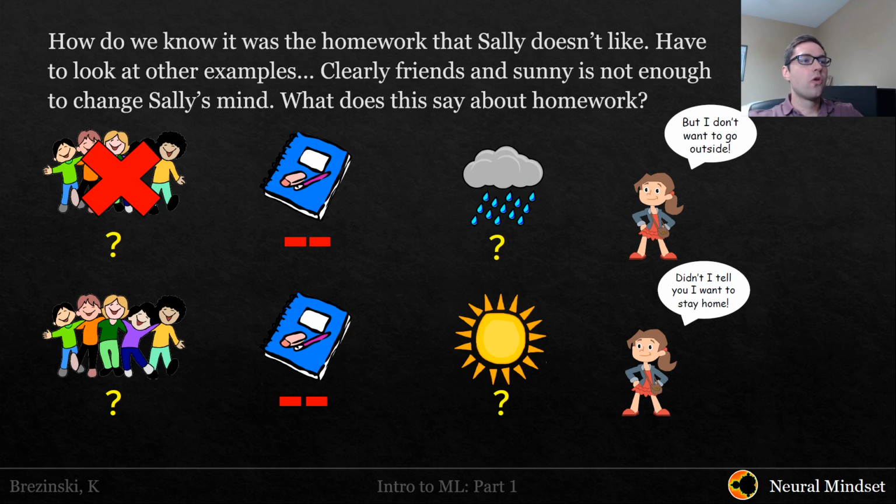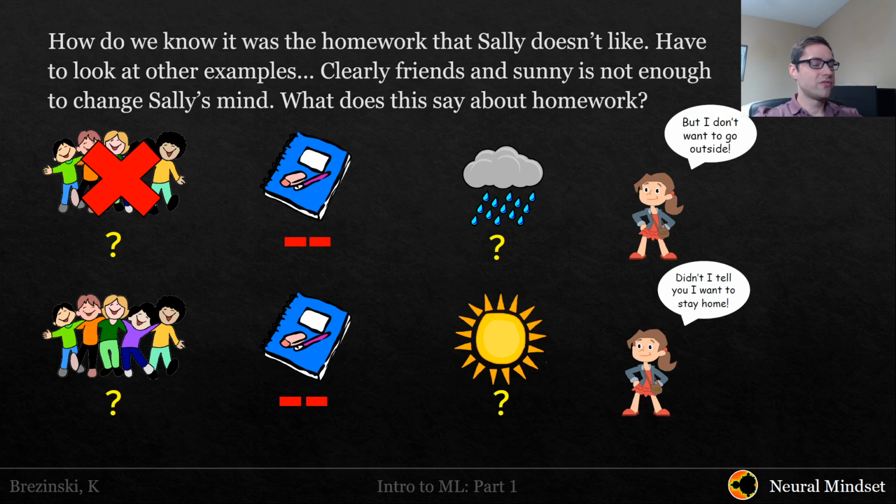But the thing is, we actually don't know if it was the homework that made a difference. Again, we're playing with the weightings, and who's to say that maybe we overestimated the impact of the friends, right? And it wasn't just the homework. So we really don't know. So one of the things we can do is look at other examples of where her friends are there or not there, or it's a sunny versus a rainy day, and then we can make that generalization much more than a generalization. We can actually say for sure that it predicts her behavior. So clearly, friends and sunny is not enough to change Sally's mind.